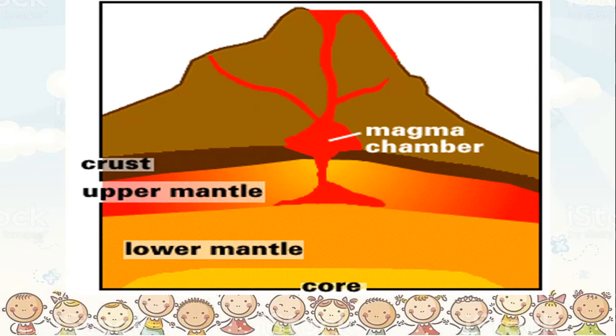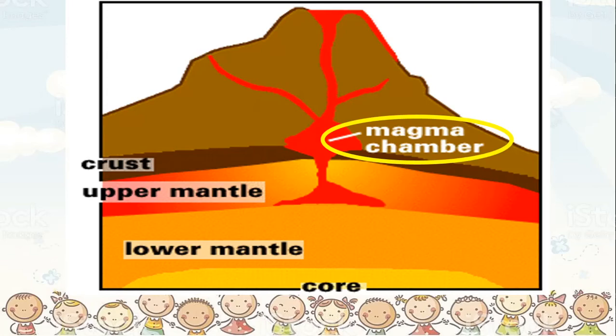So in the beginning of the session, we saw how volcanoes erupt and how lava from inside the volcanoes comes out to the surface. So this magma, this lava, comes out through these magma chambers. Can you see? These are the magma chambers. Chambers means they are the kind of, you can say, passages.